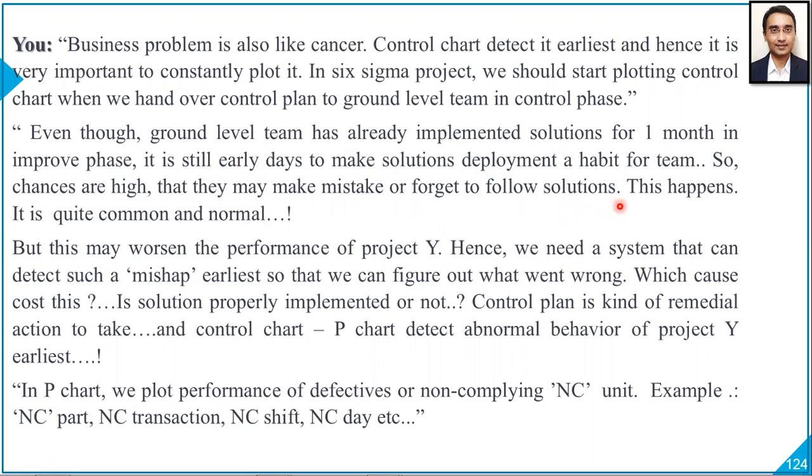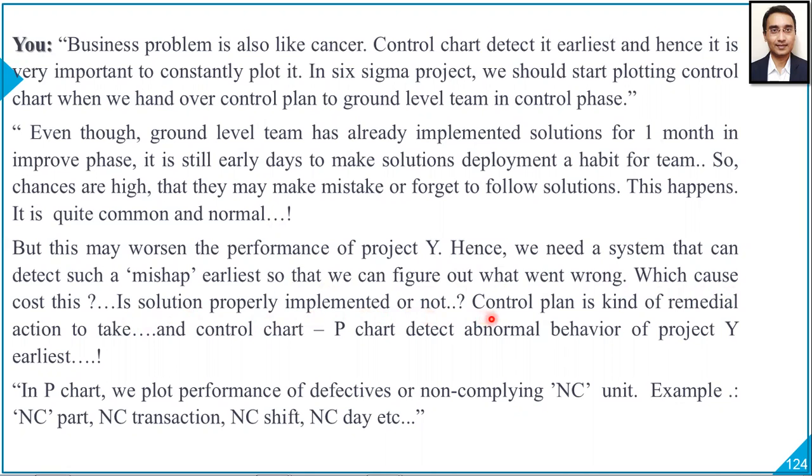This happens. It is quite a common and normal thing. But this may worsen the performance of project Y. Hence, we need a system that can detect such a mishap earliest so that we can figure out what went wrong. Which cause caused this? Is solution properly implemented or not?